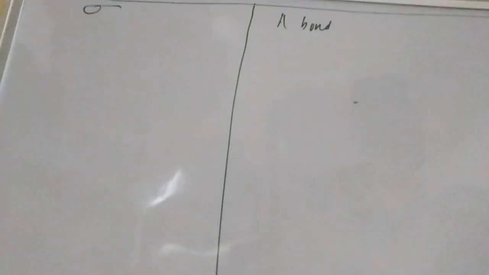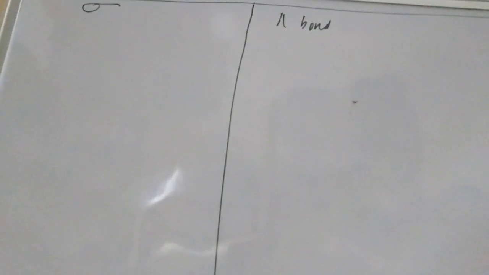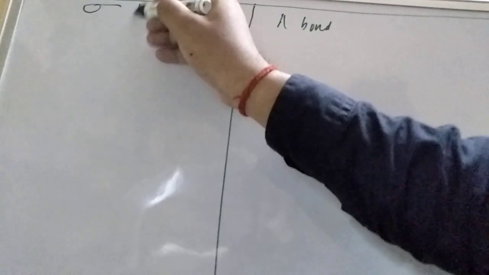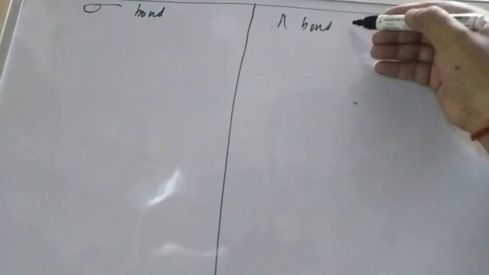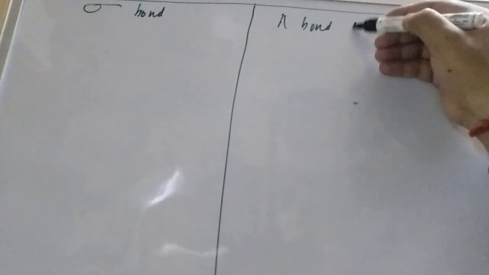So there is the comparison, student. What is there in the sigma and pi bond? There is a comparison. So first let us try to understand in detail. The first type is the sigma bond and the second is the pi bond.